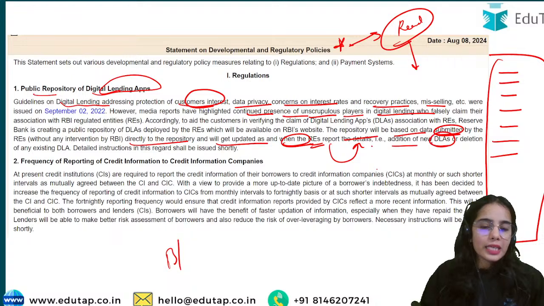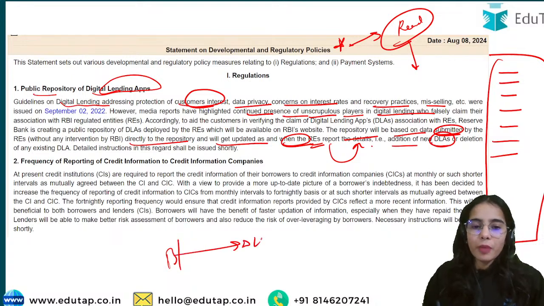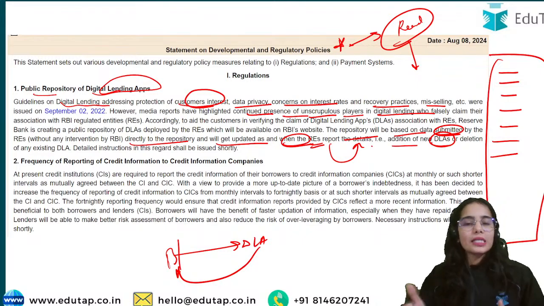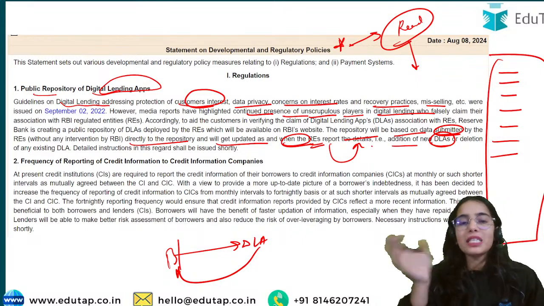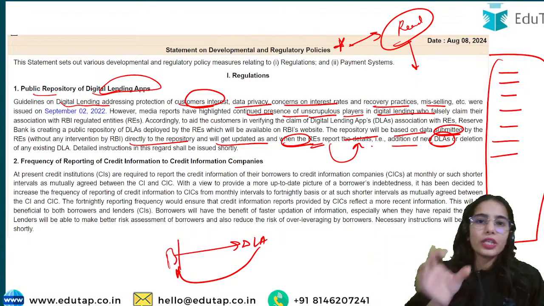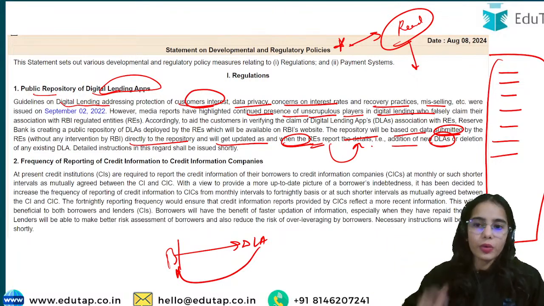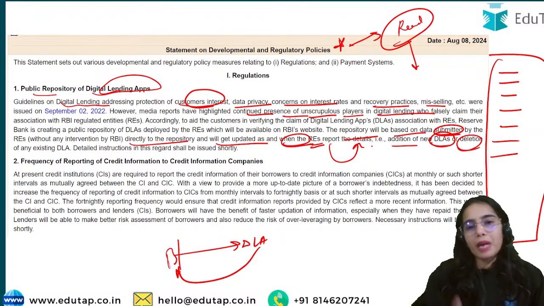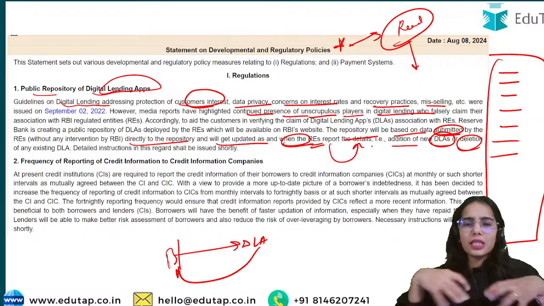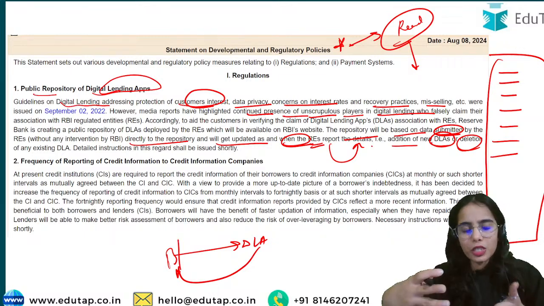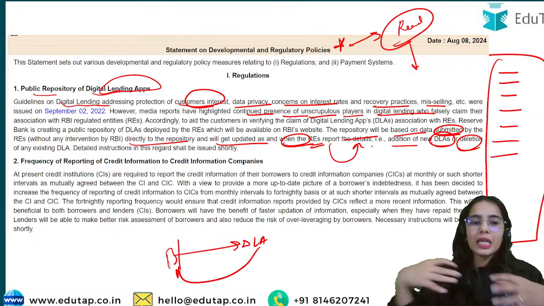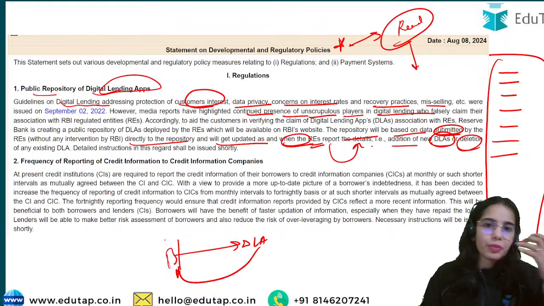Addition of new DLAs: if there is a digital lending platform that is connected with SBI, PNB, they will mention it. So you can see whether this digital lending platform is actually correct or not, and whether it is related to some regulated entity or not. Or if deletion of some digital lending app is happening, that will also be mentioned by the banks. This is just the starting phase. The RBI has proposed such a public repository. The details will be released by the RBI separately.